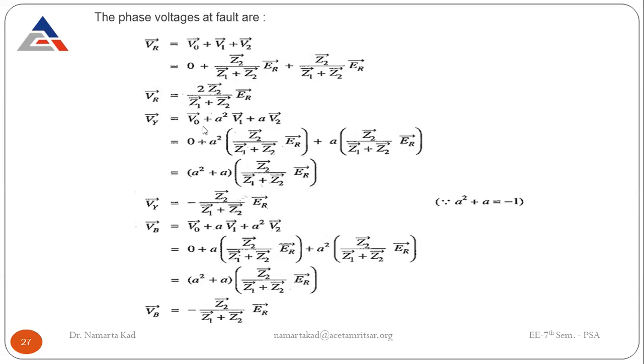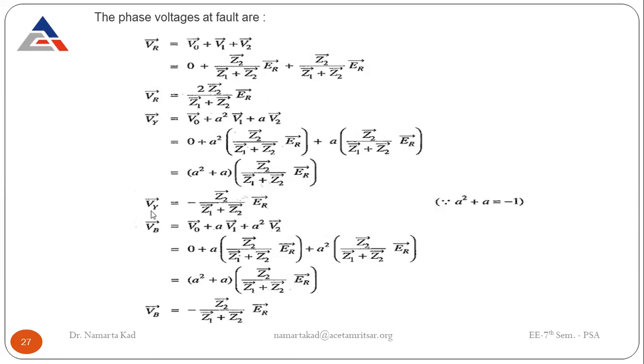Put down the values for V0, V1 and V2 and solve it. You come up with A square plus A into Z2 divided by Z1 plus Z2 into ER. What is A square plus A? That is equal to minus 1, because we know the relation that 1 plus A plus A square is equal to 0.